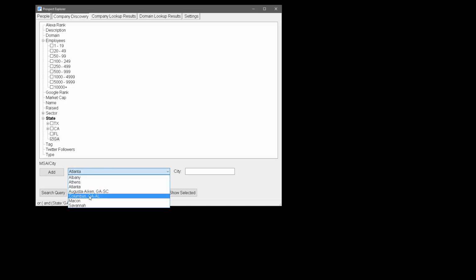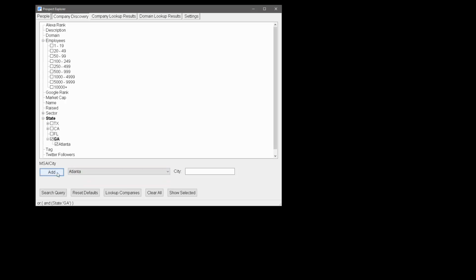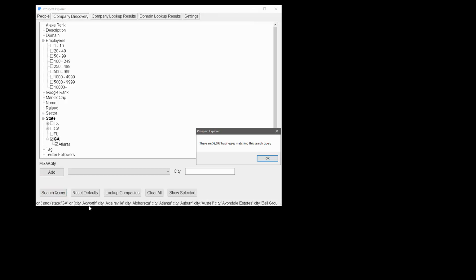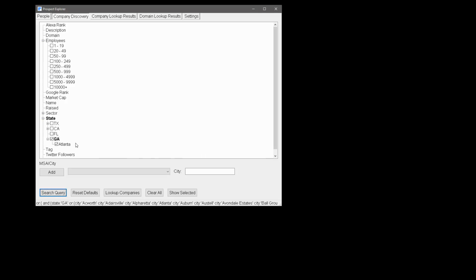I've listed these like DMAs or MSAs, and what you'll notice here is when I add Atlanta, it's actually adding in each city, because unfortunately in the data they don't have the cities, but this will limit it down. And the nice thing here is as I add stuff, let's do Athens as well. I can add it there. These are nice. I can come back later and just uncheck them or add them back in. Let's say I decide I don't want Atlanta, I can just hit delete and it's gone.